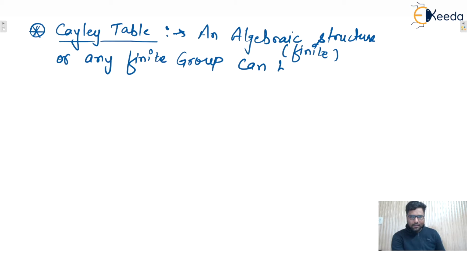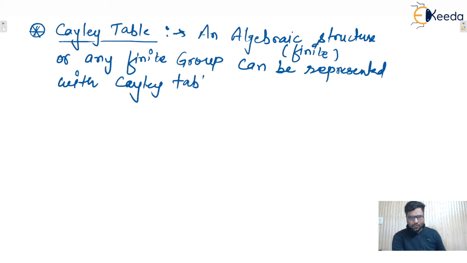Can be represented with, yes, a Cayley table, isn't it? So let us see what the Cayley table is. Let us consider one example. Let's say one finite group is given, containing n number of elements a1, a2, a3 up to an.